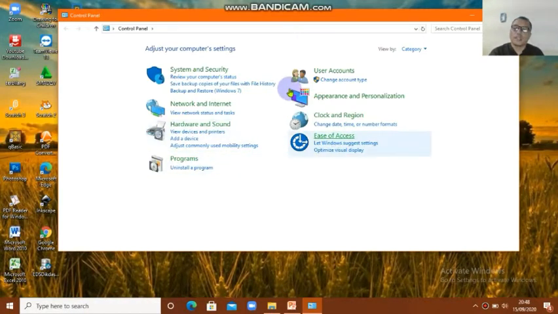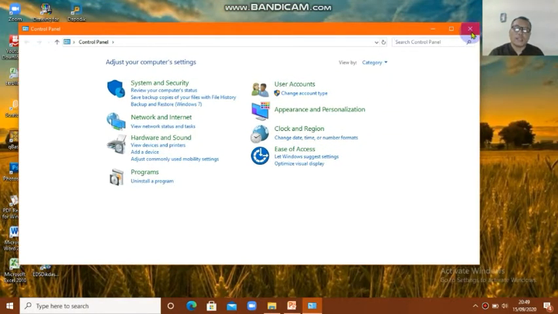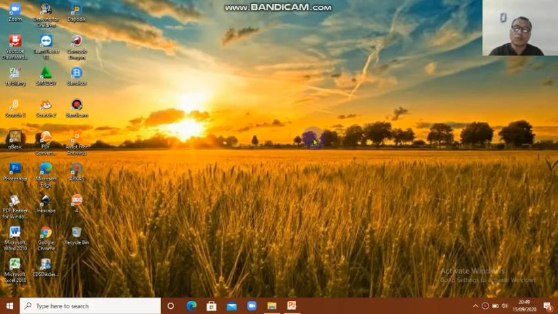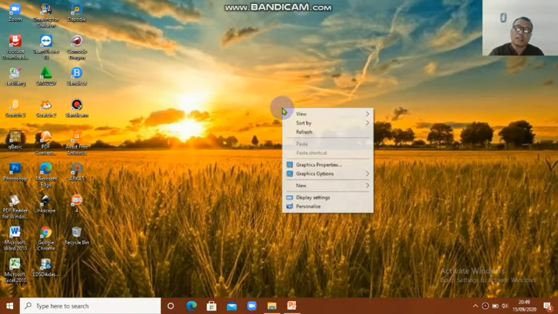Here, kids, you can also uninstall a program, and there are appearance and personalization, clock and region, ease of access. But the other way I want to show you is to right click on your desktop, and here you can choose personalize or display settings.